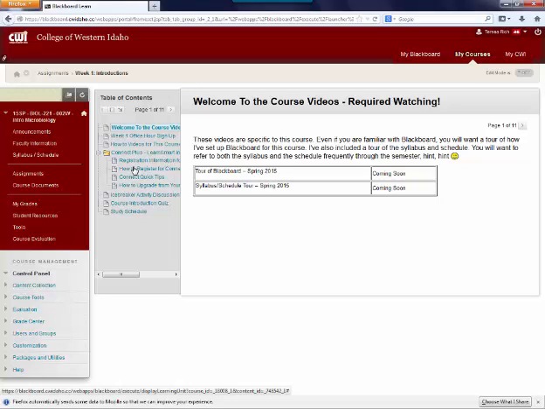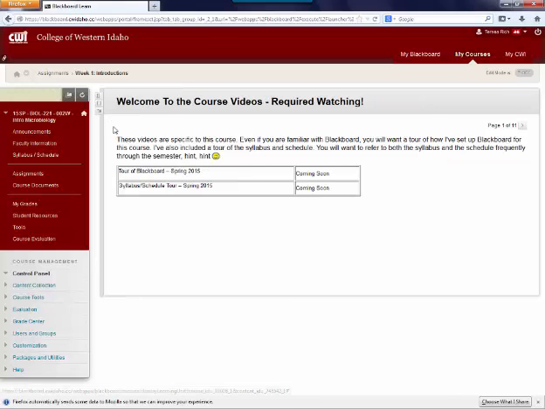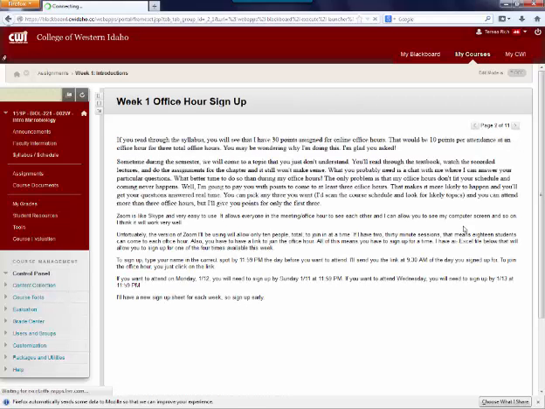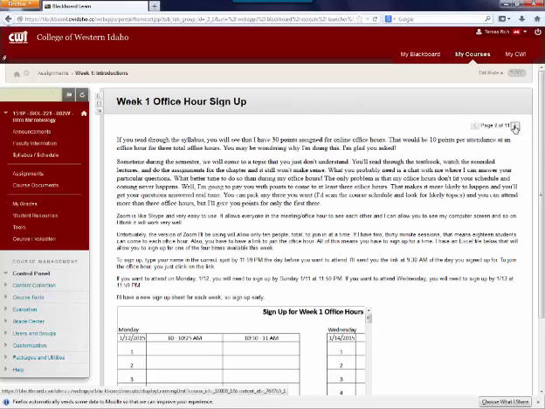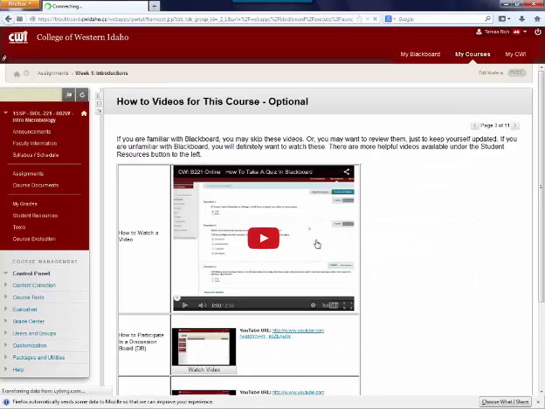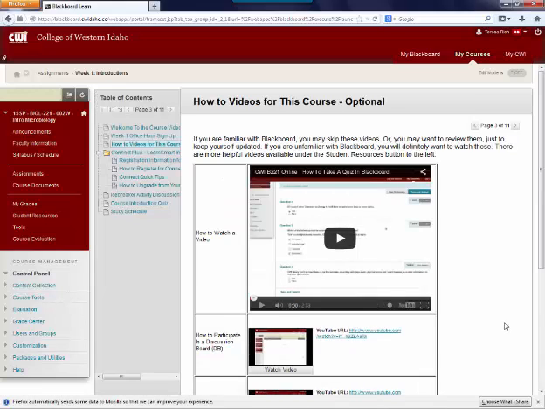Now you can change how you view this. If you click on this button, then it minimizes the table of contents in case that annoys you, and you would rather just click through each of the items that I've posted in order, and I have them in order of how I want you to view them. But it's nice to have a table of contents. For example, if I'm familiar with Blackboard and I don't need to view these how-to videos, I can skip right on to the Connect information.